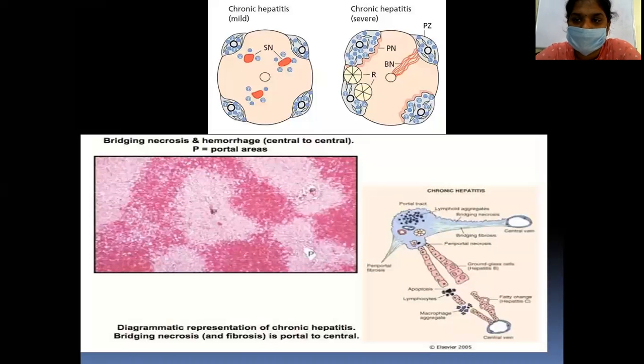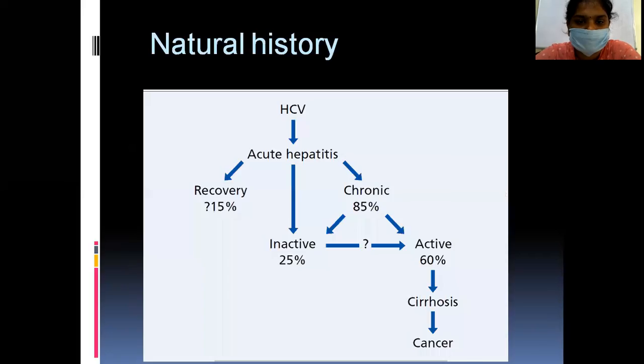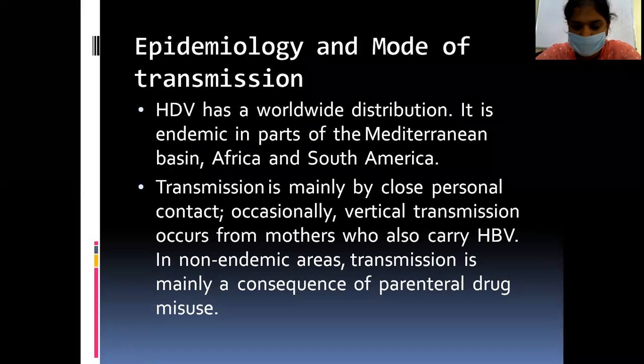So we completed hepatitis C. Now we'll start with hepatitis D. We already started hepatitis D, but due to this problem we stopped, right? So hepatitis D has a worldwide distribution. It is endemic in parts of the Mediterranean basin, Africa and South America.